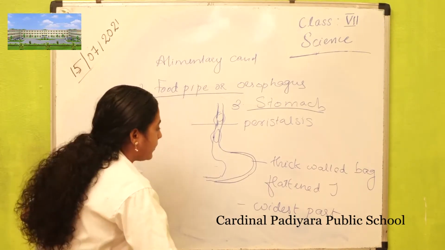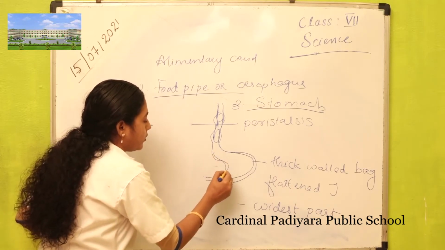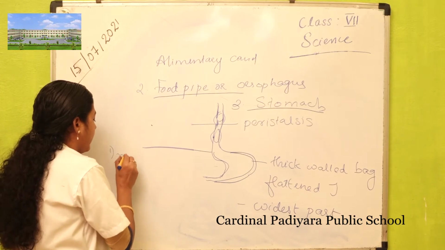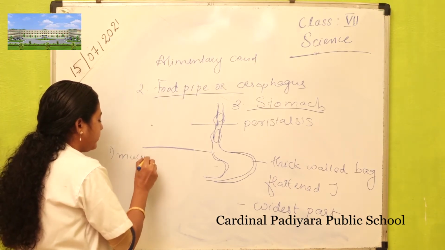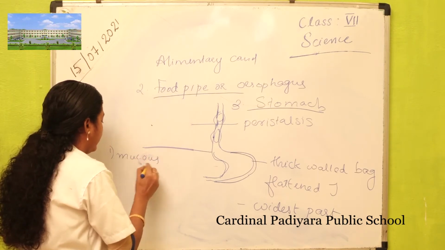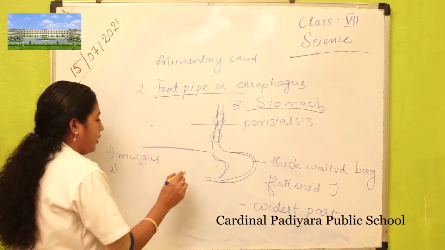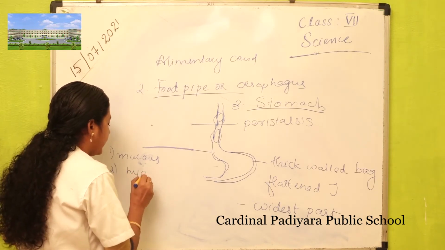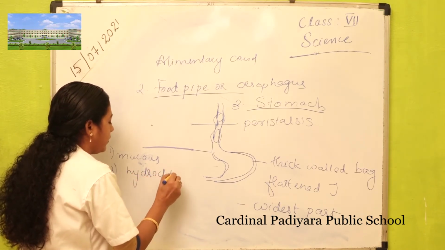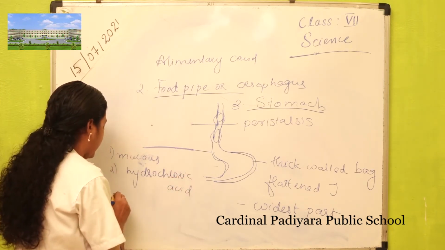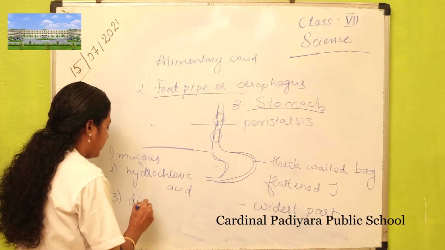The inner lining of the stomach produces what all secretions? First one, mucus, second one, hydrochloric acid, and third secretion is digestive juices.